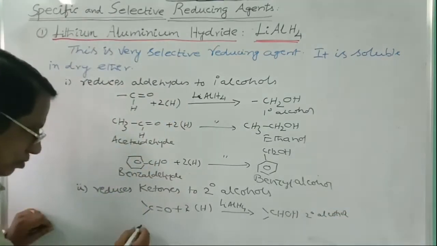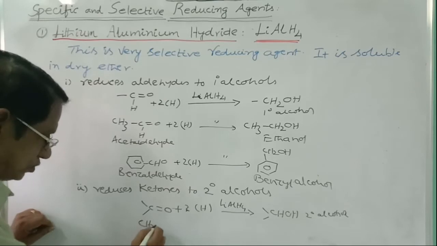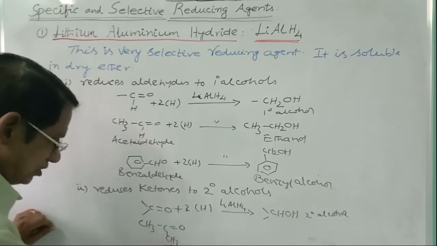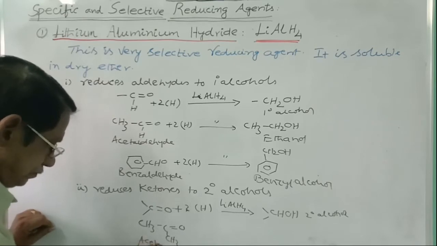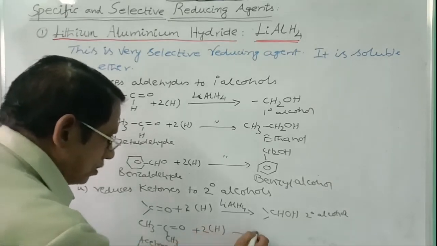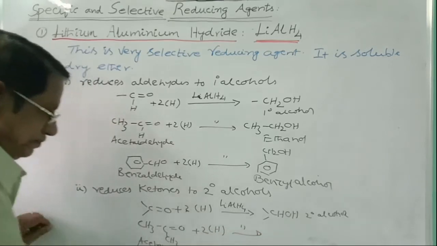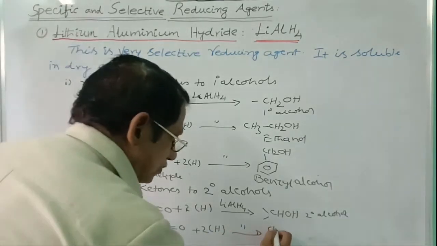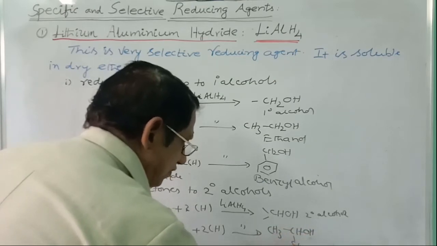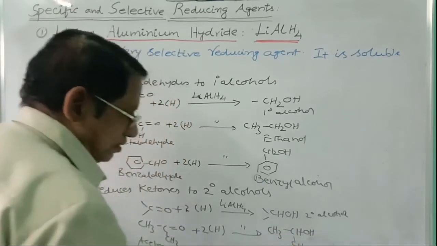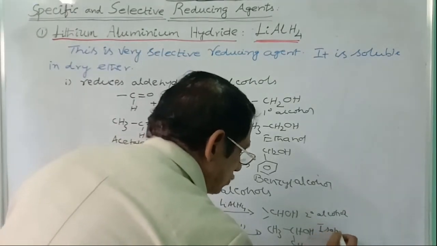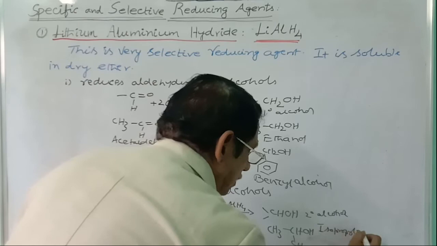You can take for example CH3COCH3, acetone, plus 2H in the presence of the reducing agent. It will be converted into CH3CHOHCH3. This is a secondary alcohol which is called isopropyl alcohol.